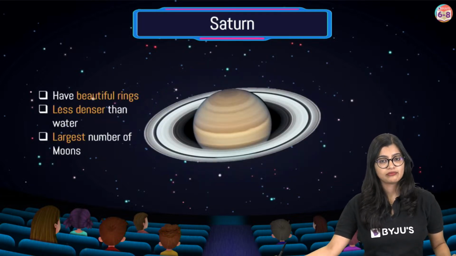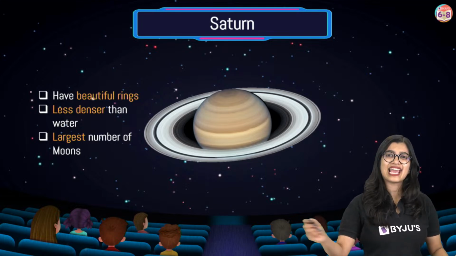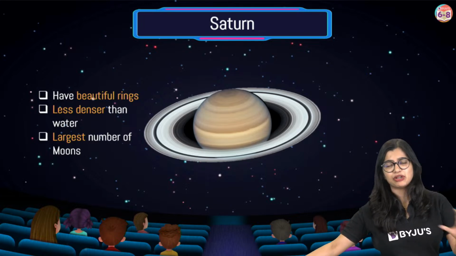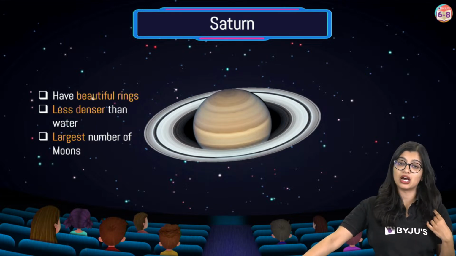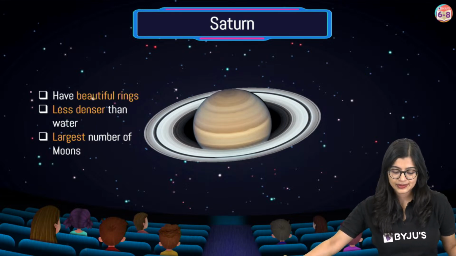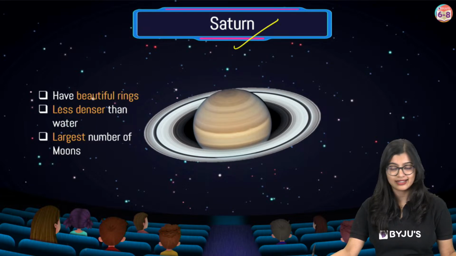Oh, is it so? I will definitely read about it, but yes, they've been finding a lot of exoplanets and trying to find new planets which are similar to Earth, right? Yes. So now, of course, we will move on to Saturn, right?